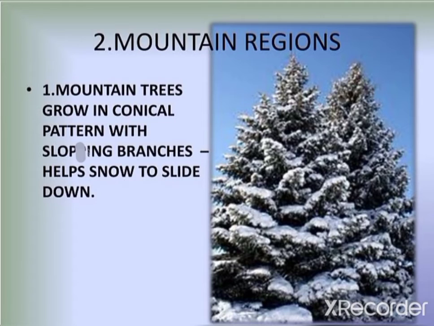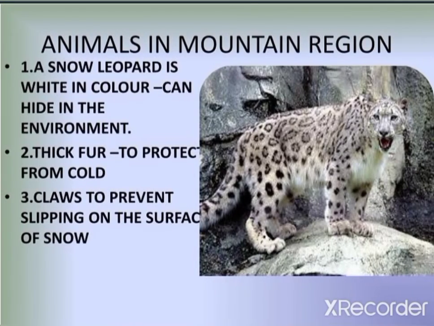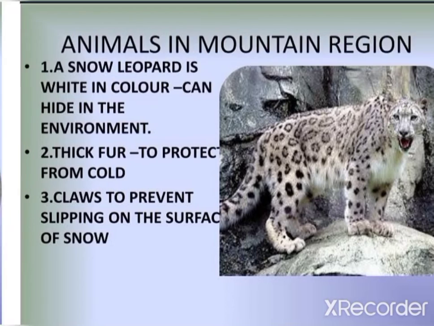Now, the second type of terrestrial habitat which we will talk about is mountain regions. Mountain trees grow in a conical pattern with sloping branches, which helps the snow to slide down. And they have needle shaped leaves, which help water and snow to slide down. Animals also survive in mountain regions. A snow leopard is white in color, so it can hide in the environment, that is known as camouflage. Then it has thick fur to protect from cold. It has claws to prevent slipping on the surface of snow.